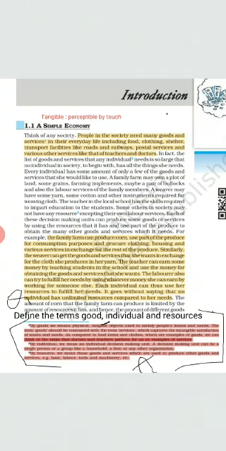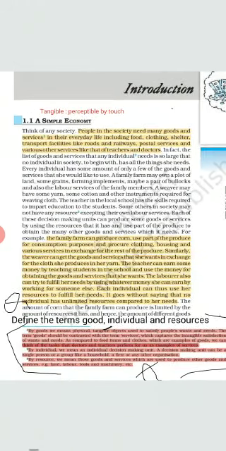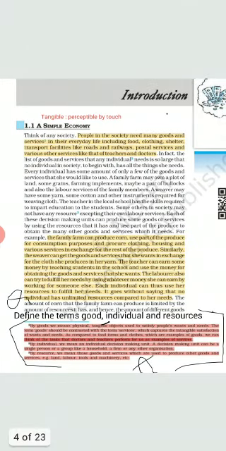Now third definition is resource. By resource we mean those goods and services which are used to produce other goods and services like land, labor, tools, and machinery, etc. As we know, in the production process, we use these goods. So, resource means anything that we are using to produce other goods.